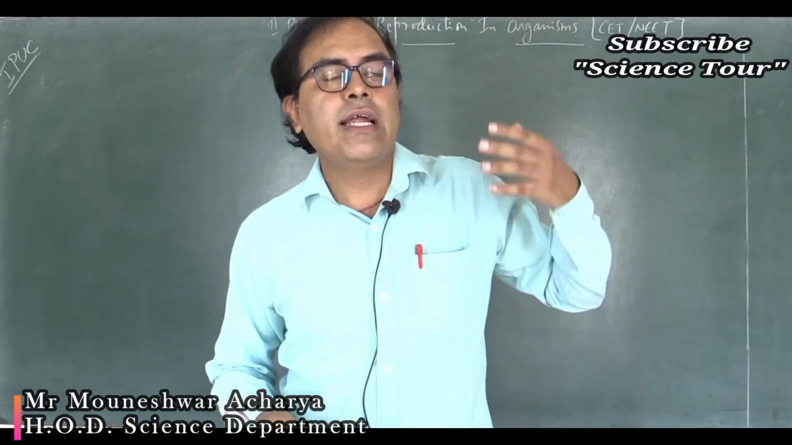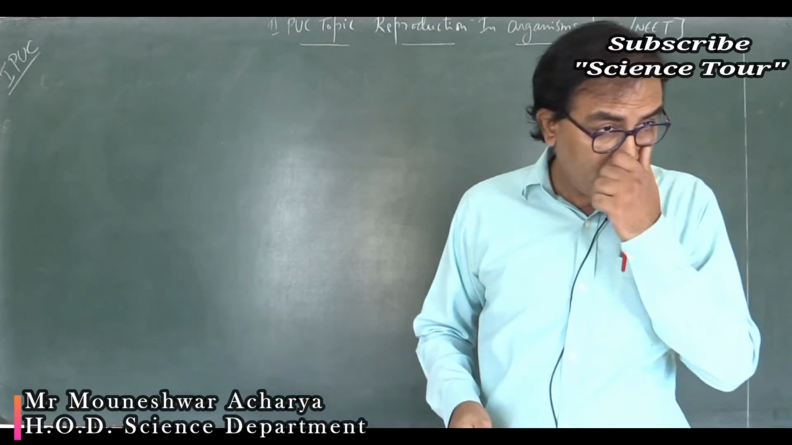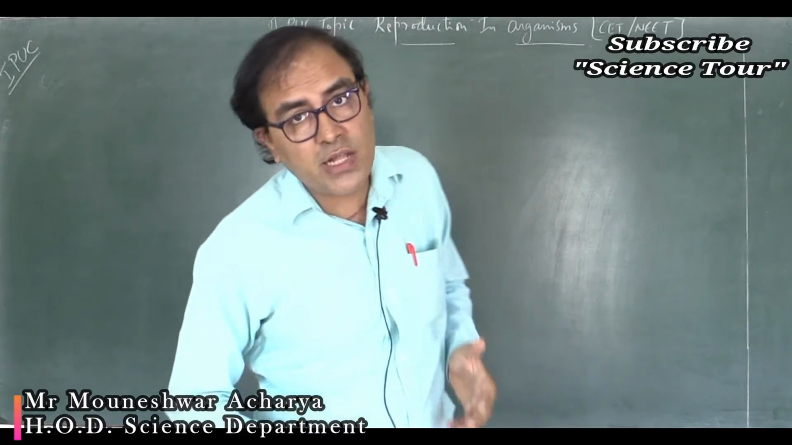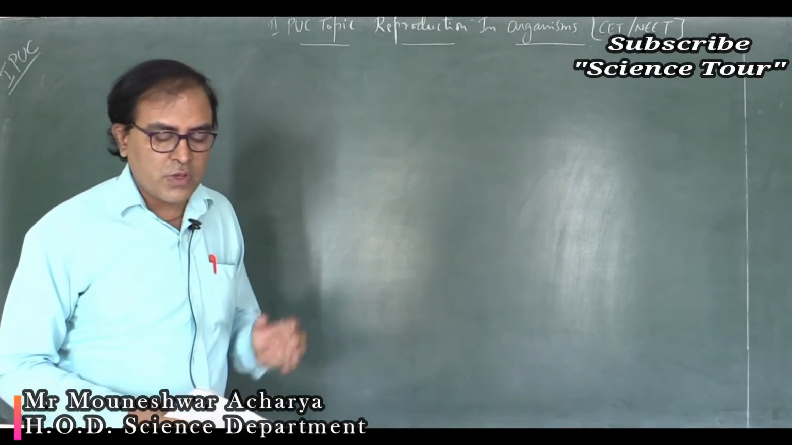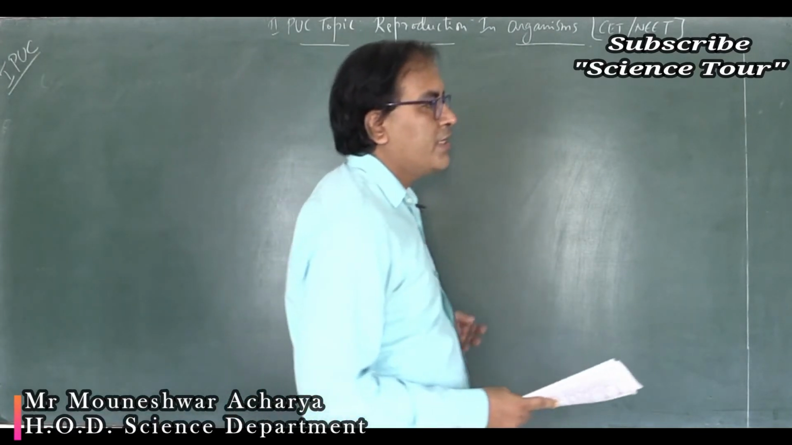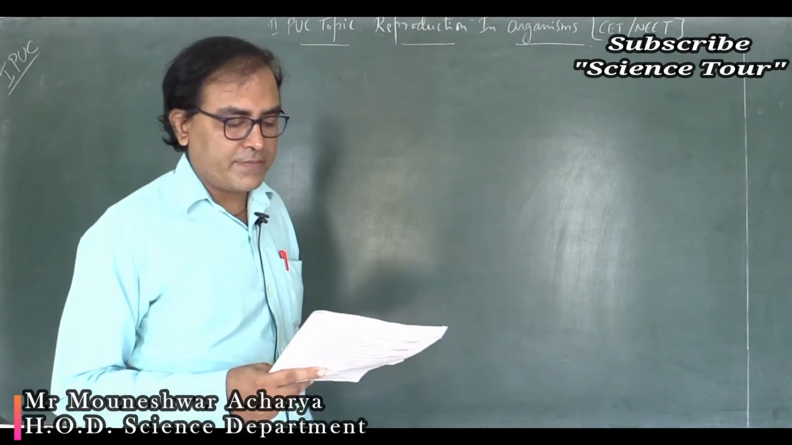That means the offspring produced as a result of internal fertilization have a better chance of survival when compared to external fertilization. Okay, so options 1 and 3 are the right ones. Move to question number 8.